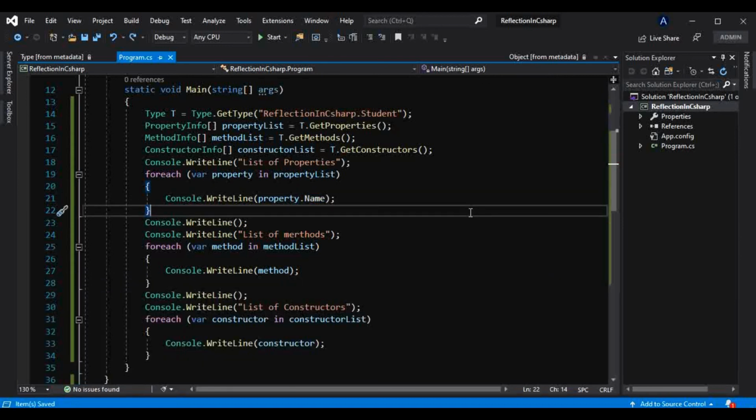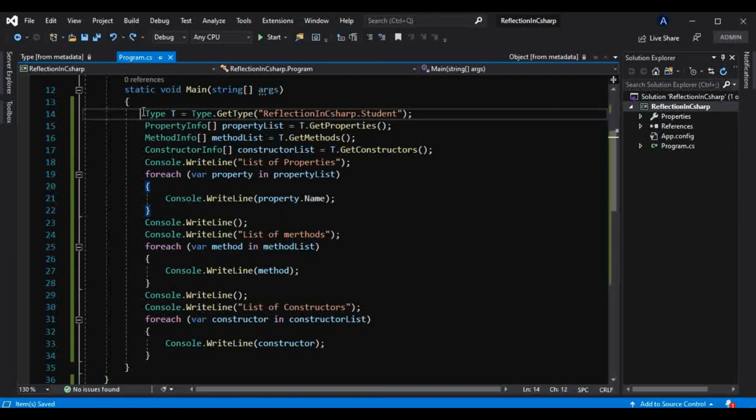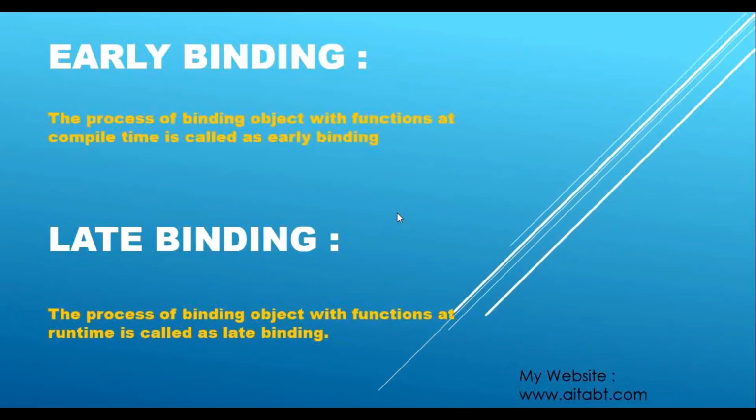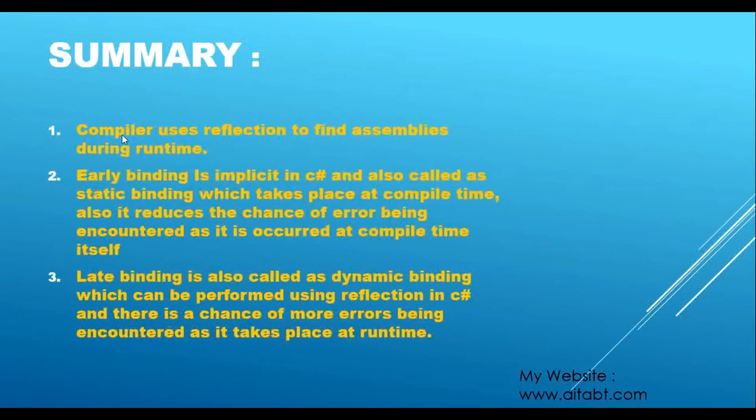Okay, so this is nothing but late binding, and this is how reflection can be used to perform late binding in C#. The compiler comes to know at runtime about the metadata of that assembly using reflection only, and this information gets stored in memory as an object of that type class. Okay, so now let's quickly see the summary. The compiler uses reflection to find an assembly during runtime. We have seen that. Early binding is implicit in C# and is also called static binding.